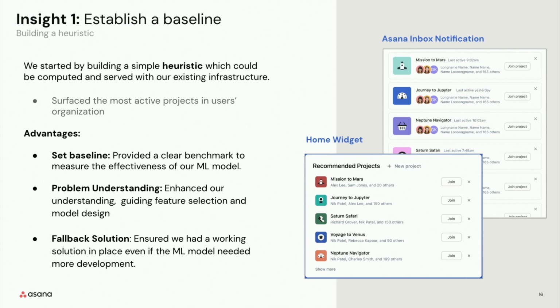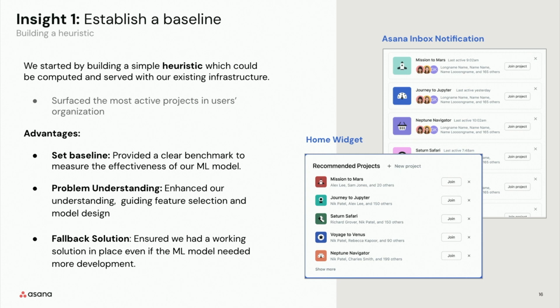To do that, we served some simple rule-based recommendations using a heuristic that could be easily computed with the infrastructure that we had, without any complicated modeling. So we used a popularity-based model where we just surfaced the most active projects in a domain to the given user.